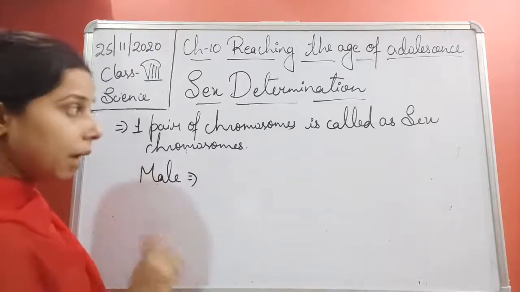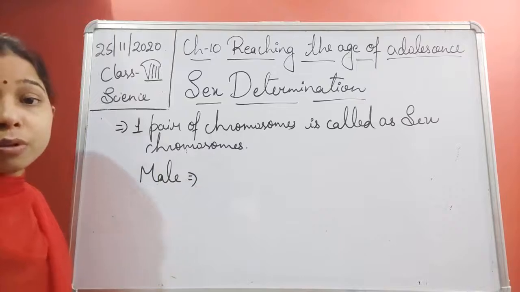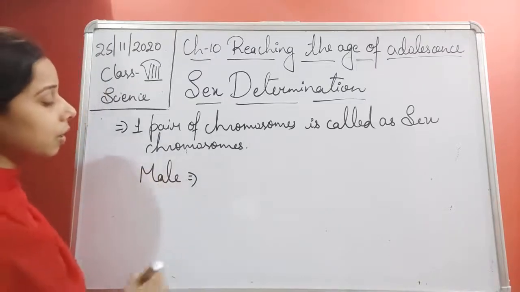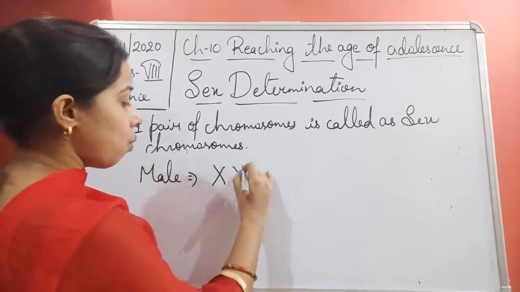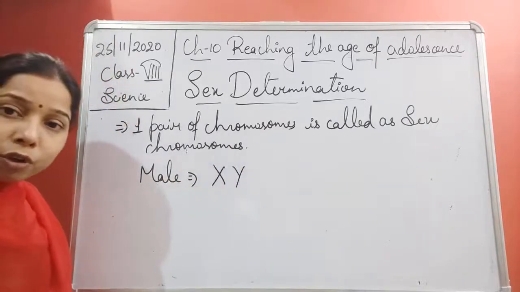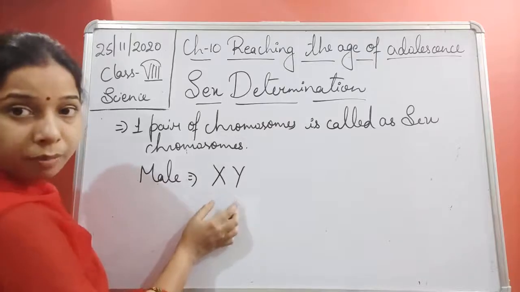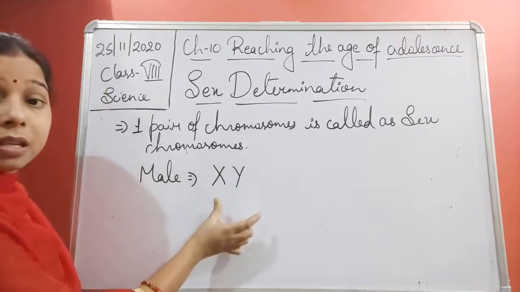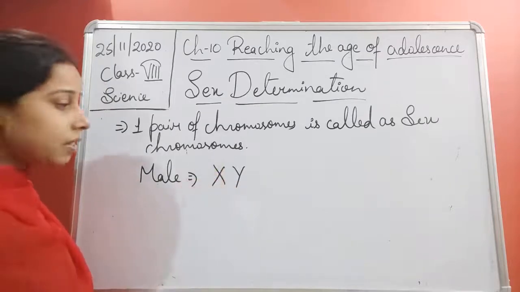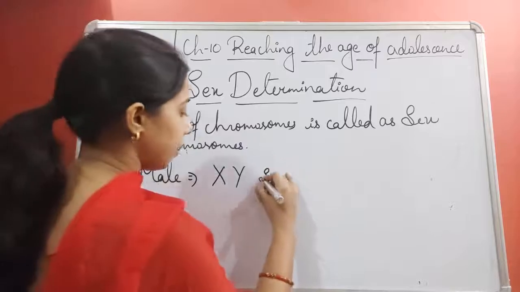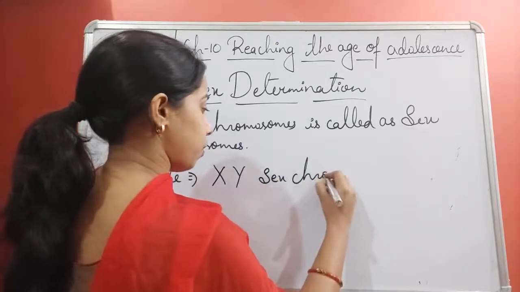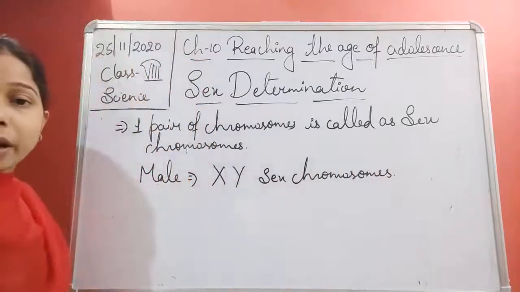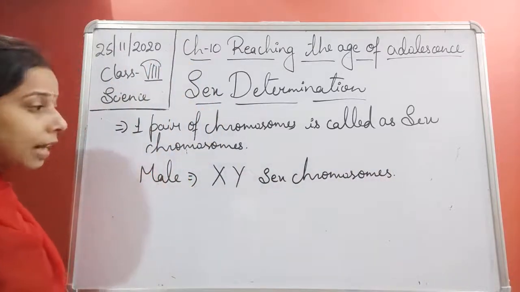But the pair of chromosomes responsible for determining the sex is XY. One chromosome is X, another is Y, so it is XY. One pair of XY sex chromosomes is present in the male.